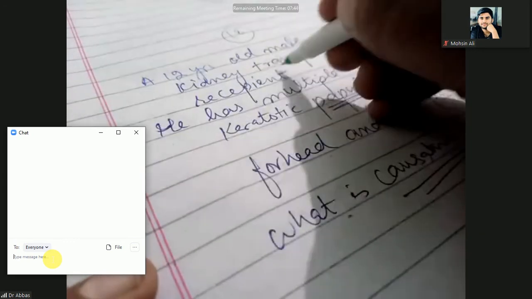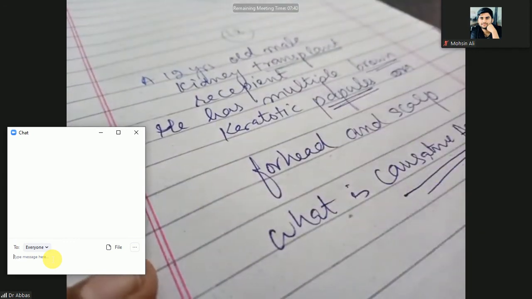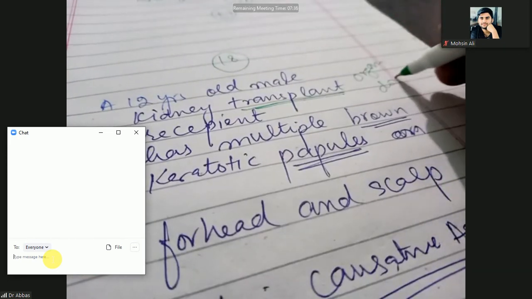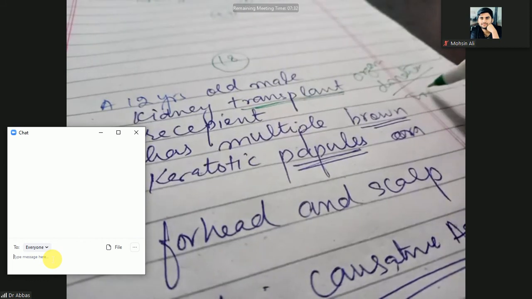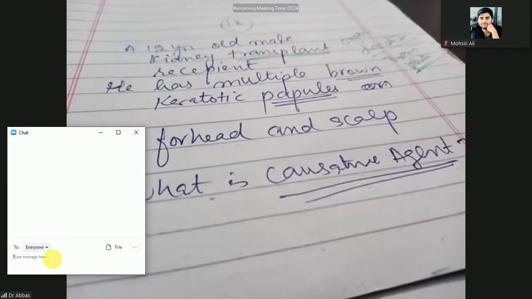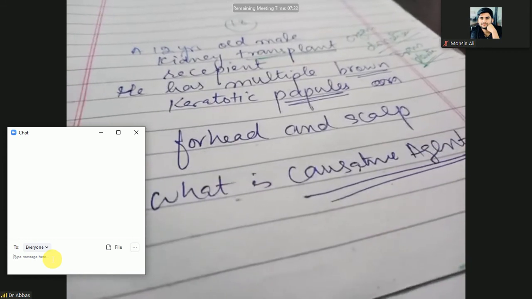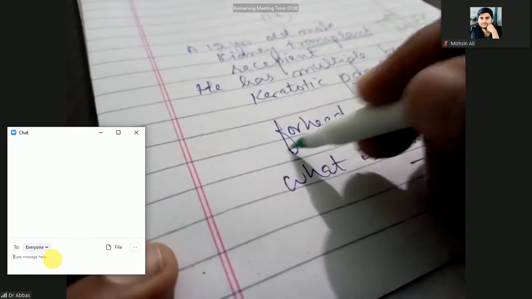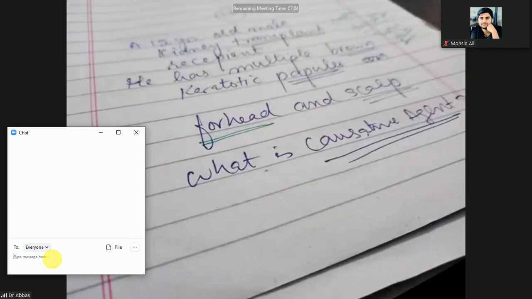Because this is an organ donation. The organ has been donated, you know, kidney transplant. So viral infections can also transmit through organ transplantation. The patient is a 12-year-old male, a kidney transplant recipient, with multiple brown keratotic papules. These papules are on the forehead and scalp. So what is the causative agent?